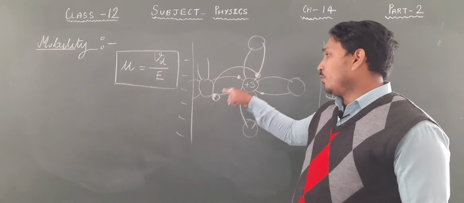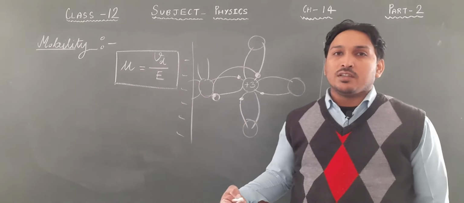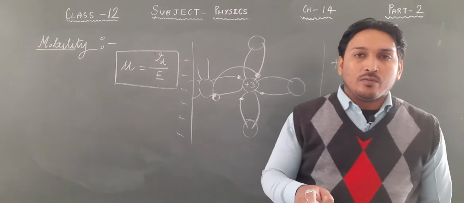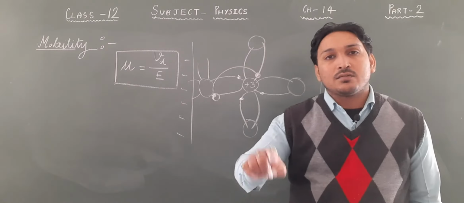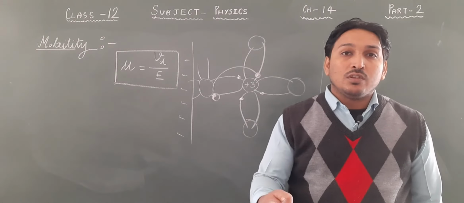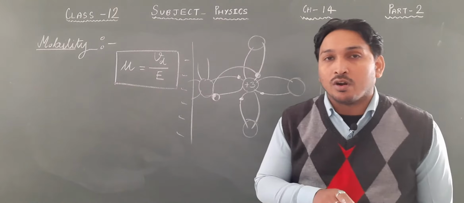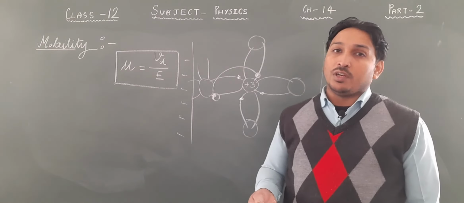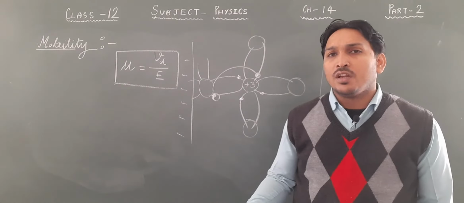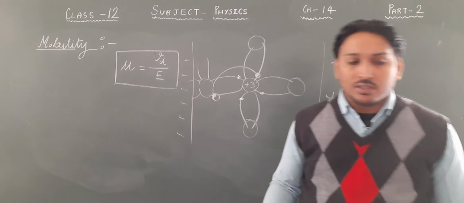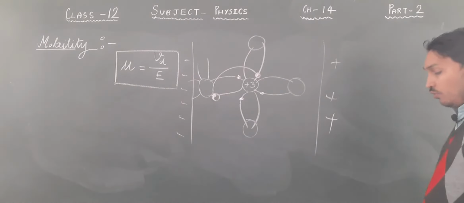That's why the mobility of holes is less. When we talk about free electrons, they are not in the covalent bond, they can move very easily, and that's why the mobility of electrons is greater than the mobility of holes. This is one conceptual thing you must understand.